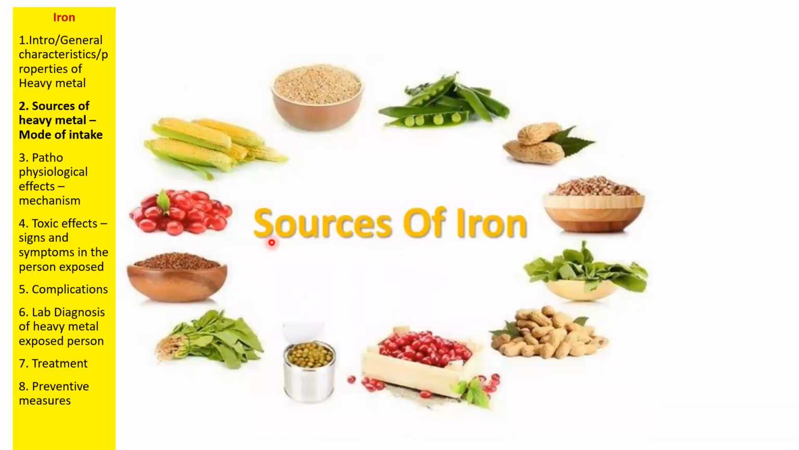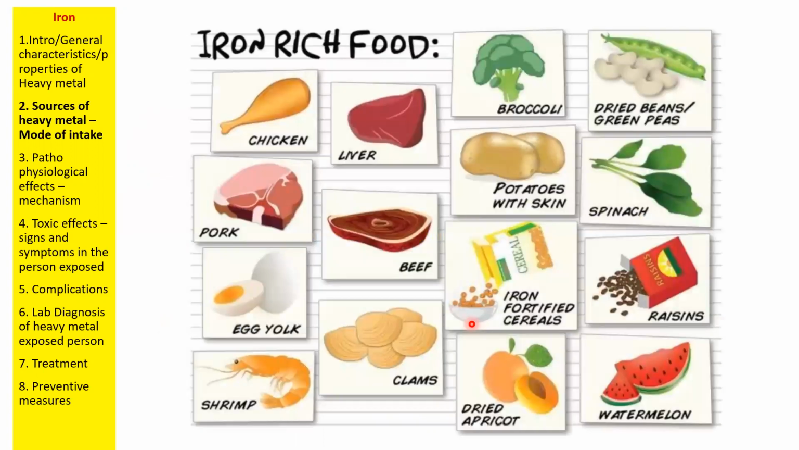So the sources of iron include all your beans. Okay, all beans and leafy vegetables have very good iron. And also iron is present in citrus fruits, lemon, orange, mosambi. All these citrus fruits have iron. And if you are non-veg, then iron is present in pork, chicken, liver, beef, everywhere. Okay, even shrimps and egg yolk also.